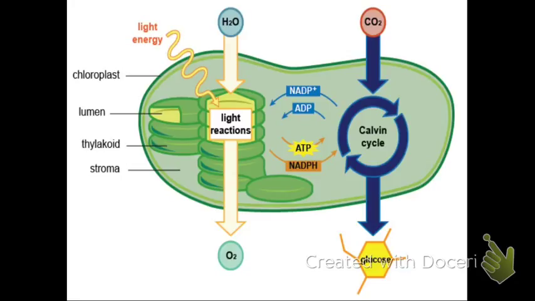Okay, so let's review this process again. Light goes into the light reaction along with water and creates ATP and NADPH, which we want to go into the Calvin cycle. ATP is created by light energy bouncing electrons around and allowing that energy, taking ADP, giving it energy in order to bind with another inorganic phosphate to make ATP. Water goes in and gives off its hydrogens, and along with an electron and the hydrogen, NADP plus becomes NADPH.